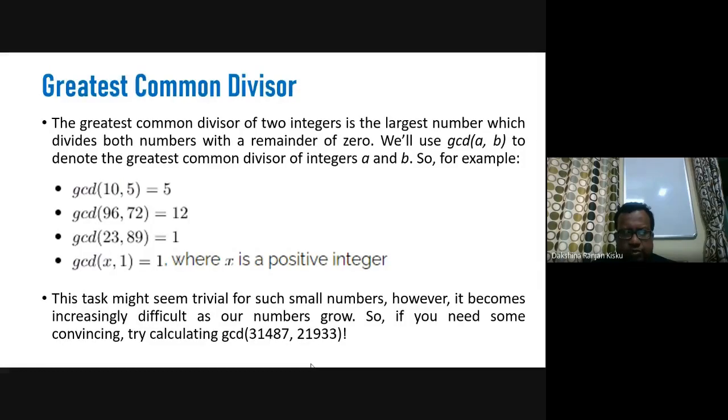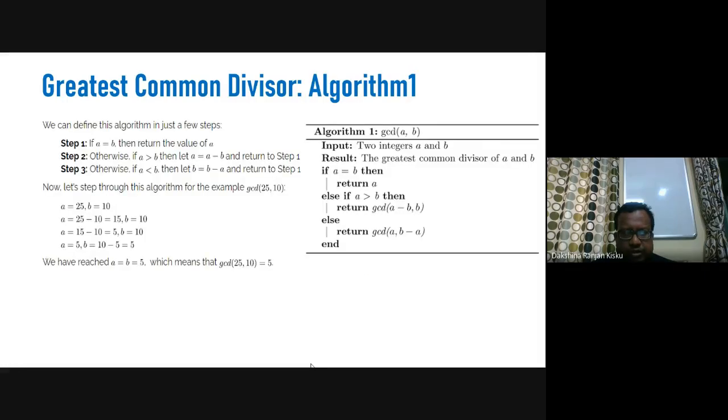Now to solve this greatest common divisor or GCD problem, we can develop a number of algorithms, a number of solutions to the same problem. In the first solution, we follow these basic steps.